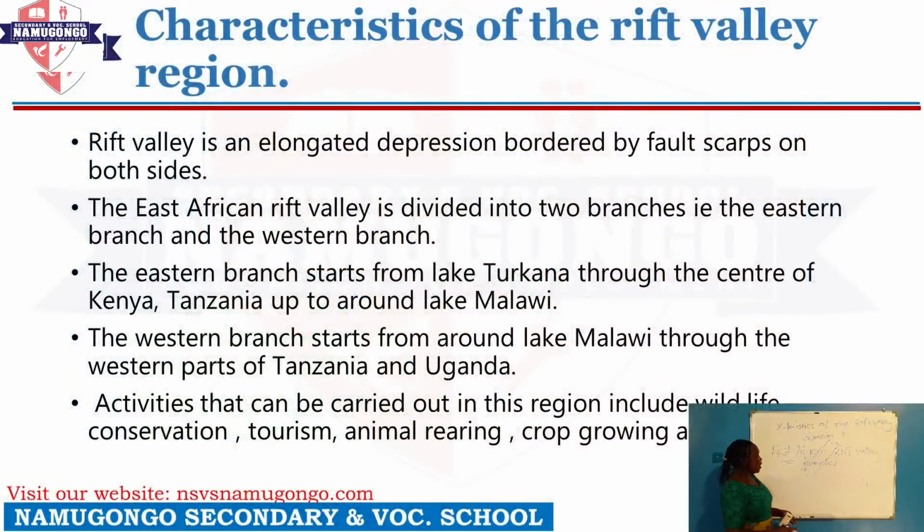What are the two arms of the Rift Valley? We have the eastern branch, or the arm, and then we have the western branch.